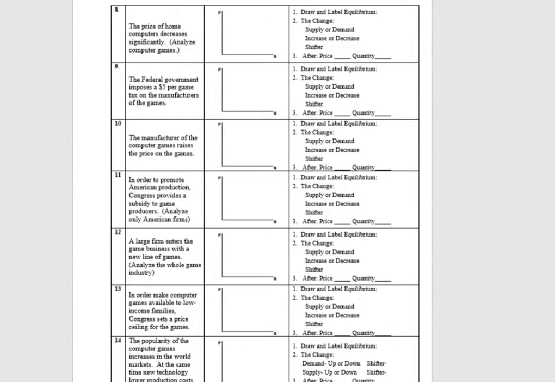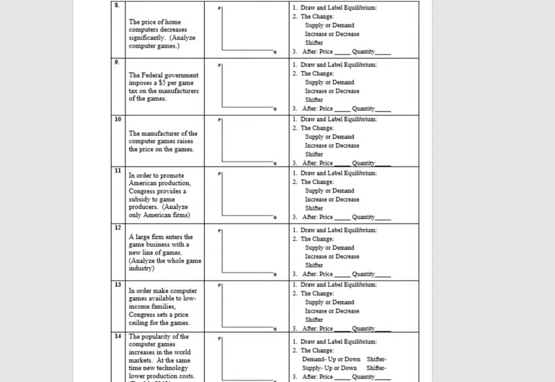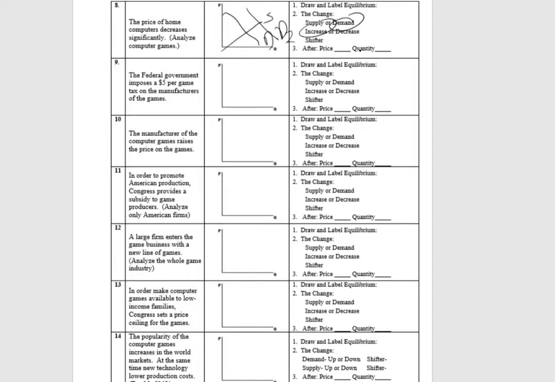Alright, moving on. Okay, the price of home computers decreases significantly. Analyze computer games. Well, if the price of computers goes down, now that leads to an increase. Sorry, let me erase that. That is terrible. Alright, price of home computers decreases. That means that we're going to have more people buying computer games because it's now cheaper for them to have computers. So demand is going to increase. Price is going to go up.